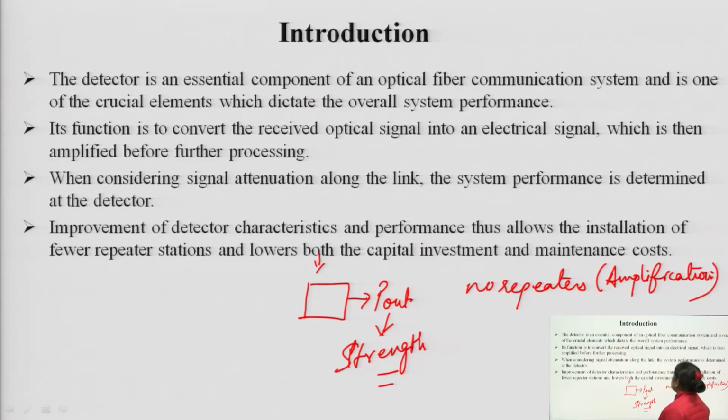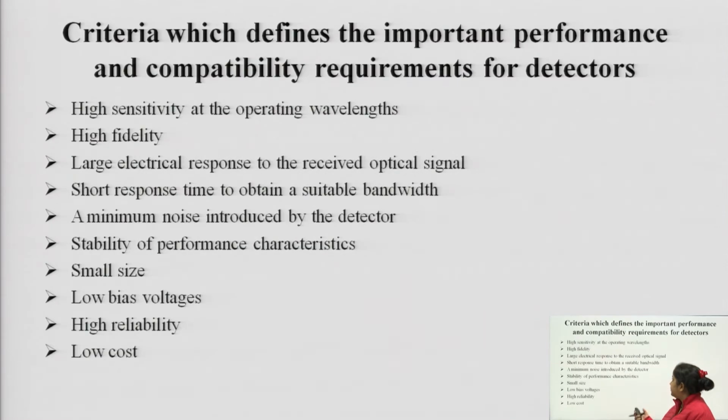But if the power output received at the detector section has a weaker strength, then we need an amplification process and repeaters are required. And if we require repeaters, then investment and maintenance cost increases. So we can easily see that the detector plays a very important role in deciding the investment in the optical system. These are the basic introduction about the optical detector.